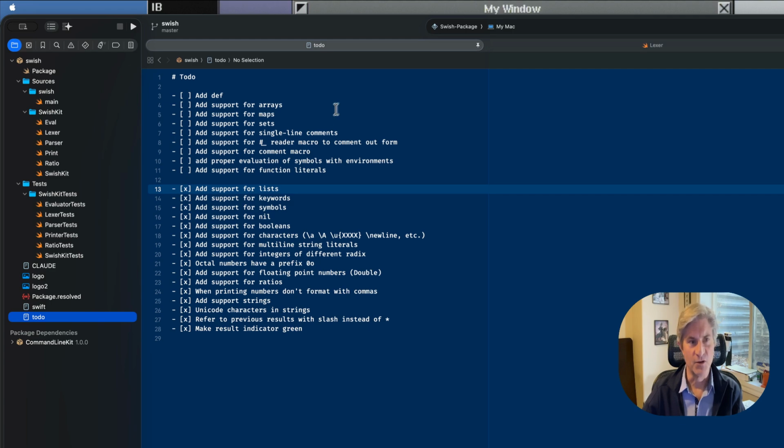And so our next step: we just did lists, and now I'm going to add support for the def key in Clojure. It's a way that you can define variables or declare variables. And I'll go more into that in the next episode.